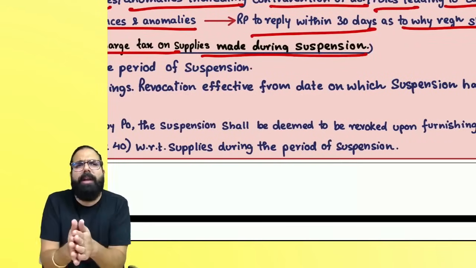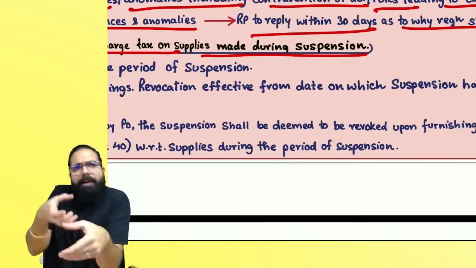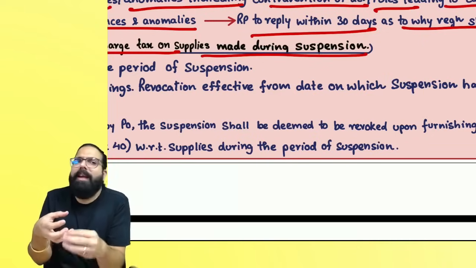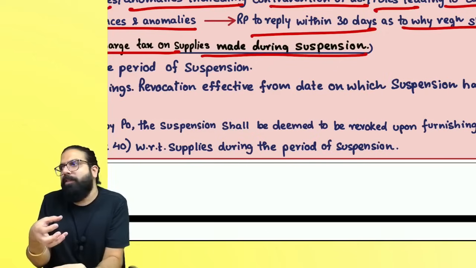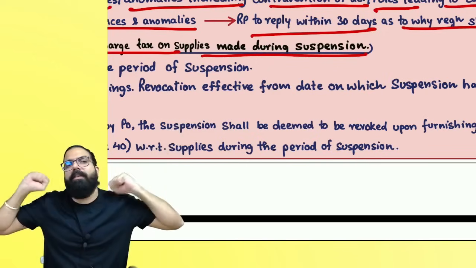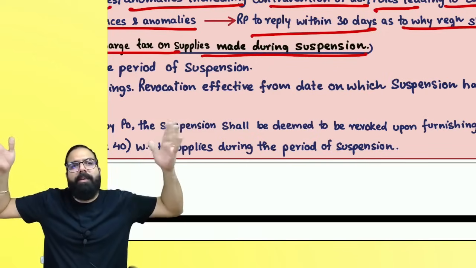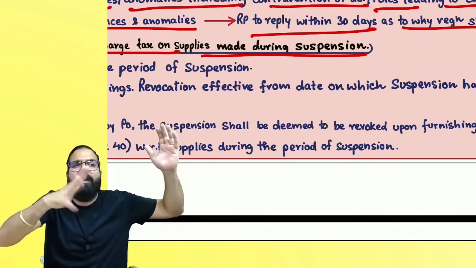Sir, tell me one thing, I can make supplies. I will not issue a tax invoice. It means I can issue only a commercial invoice. I can't charge GST to my customer during the period of suspension. Supposing, sir, in this period my registration was suspended. I made supply. I gave an invoice. I did not charge GST.